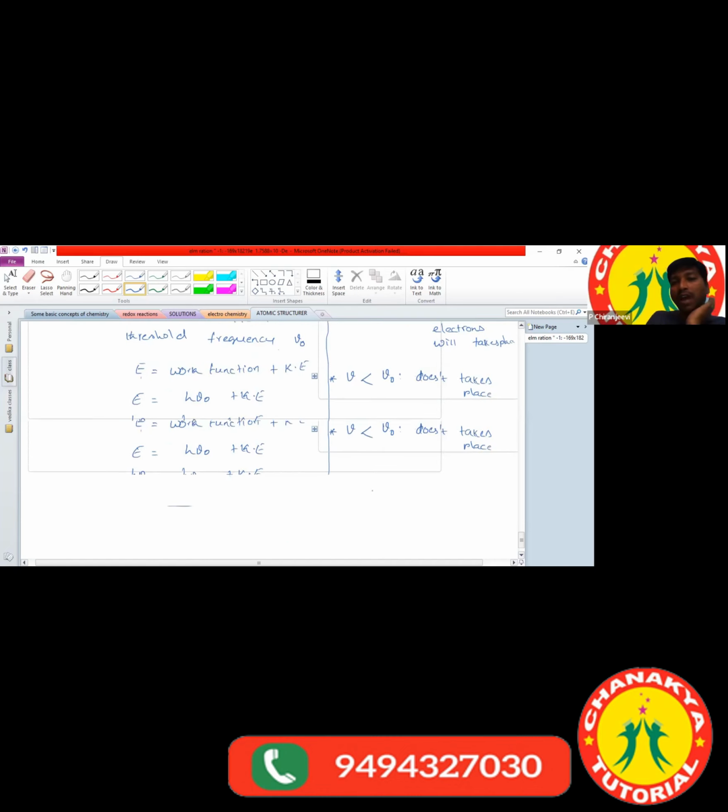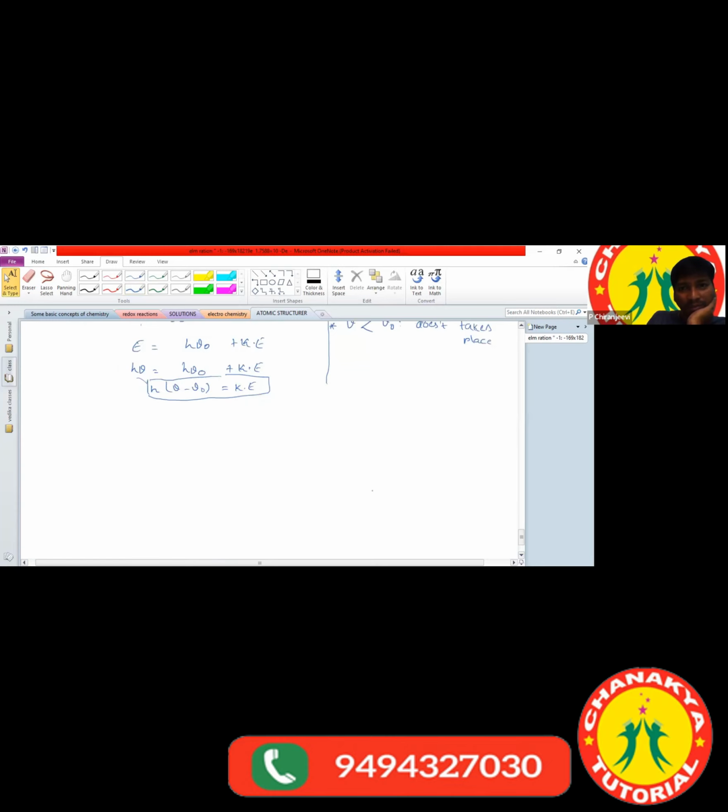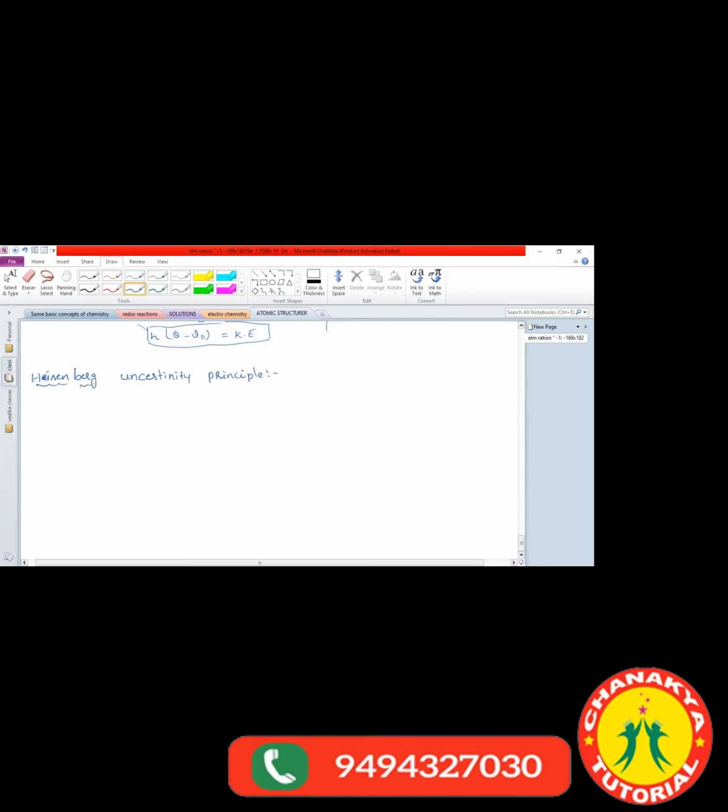Then we'll go for the Heisenberg uncertainty principle. So what is the Heisenberg uncertainty principle? We can't find the position and the momentum accurately at the same time.